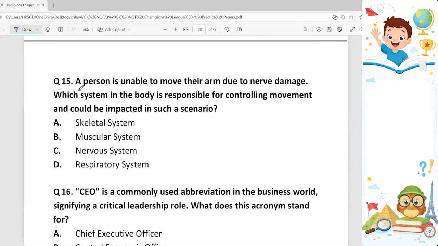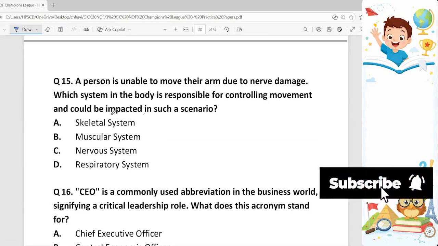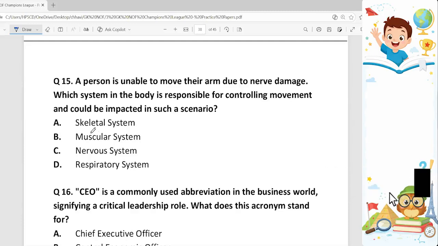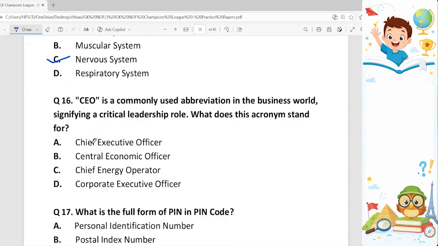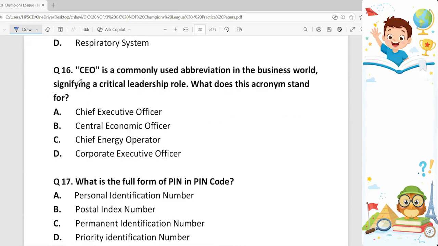15th question. A person is unable to move their arm due to nerve damage. Which system in the body is responsible for controlling movement and could be impacted in such scenario? There are four systems given over here: skeletal system, muscular system, nervous system, and respiratory system. And the correct answer is nervous system. Because it is due to nerve damage, so nervous system is responsible.